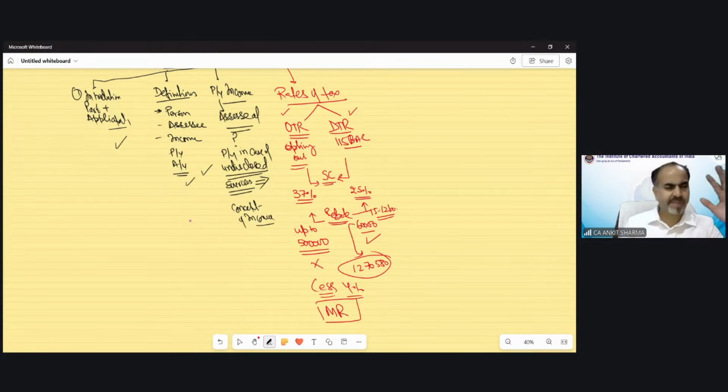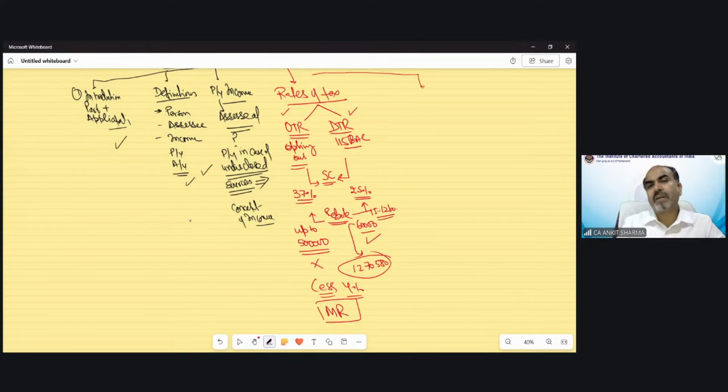In any case, if the difference of tax exceeds the difference of income, then the balance could be claimed as marginal relief. The provisions we have discussed with numericals and also the theoretical concept under chapter number 1. So that was in case of rates of taxes.